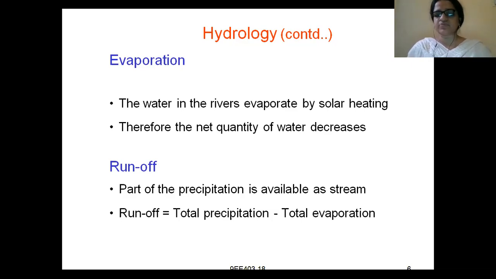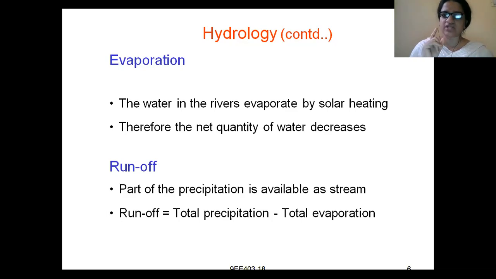What is runoff? Part of precipitation is available as stream. Runoff is equal to total precipitation minus total evaporation. Precipitation is all forms of water, and all forms of water other than evaporation will come under the category of precipitation. Precipitation minus evaporation will give runoff.